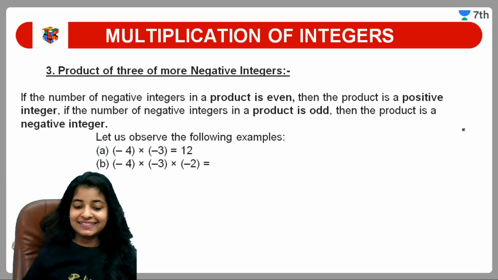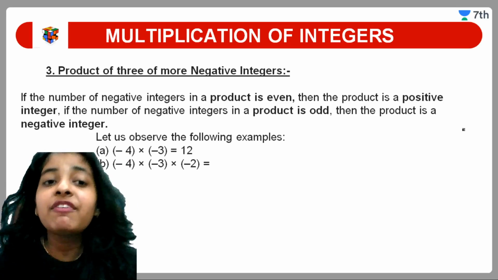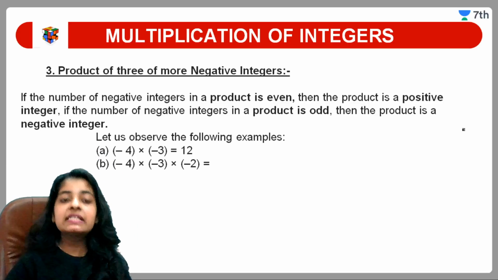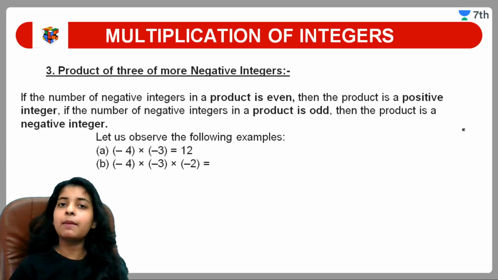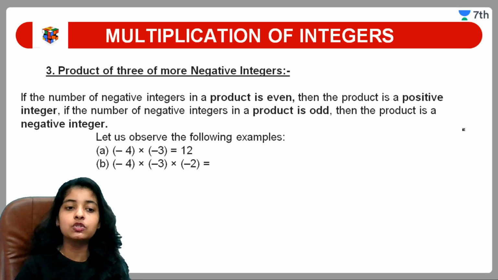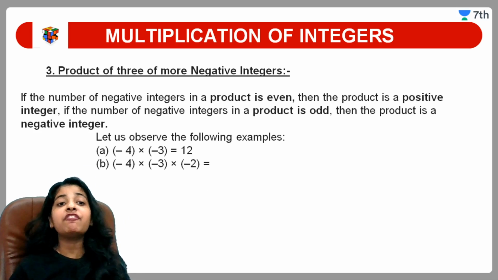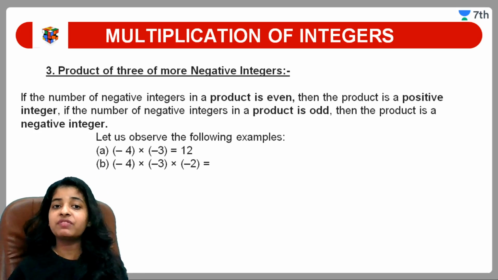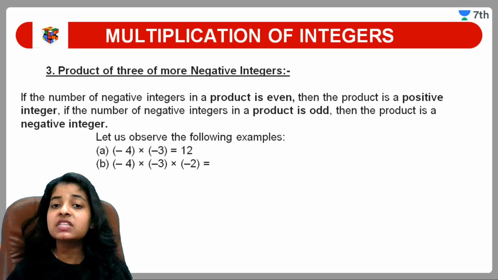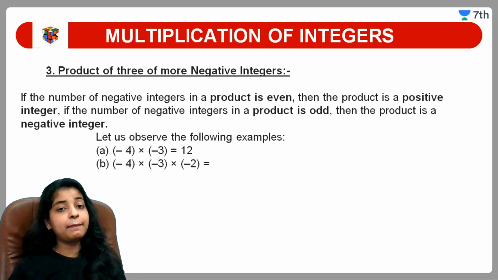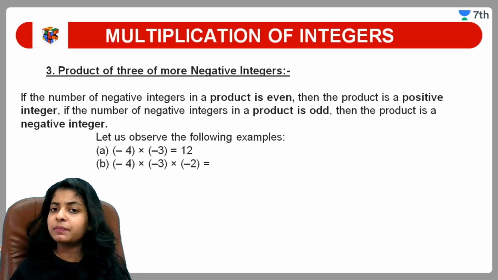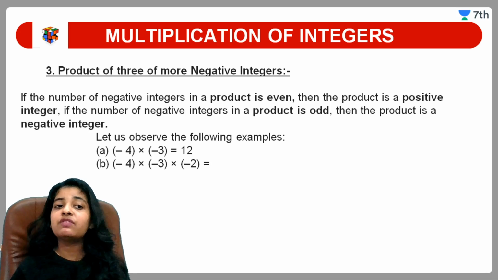Okay, I'm back. What I was talking about: if I have to multiply 3 negative numbers or more than 3 negative numbers, then we just have to follow these steps. If the number of negative integers in a product is even, अगर आपके पास नेगेटिव नंबर्स हैं और वो इवन नंबर में हैं, then the product we will receive will be a positive integer. And if the number of negative integers is odd, then the product we will get is negative.